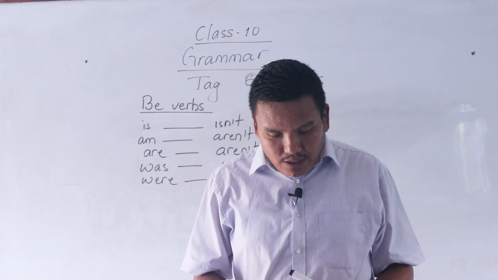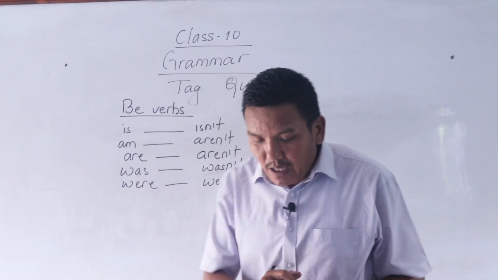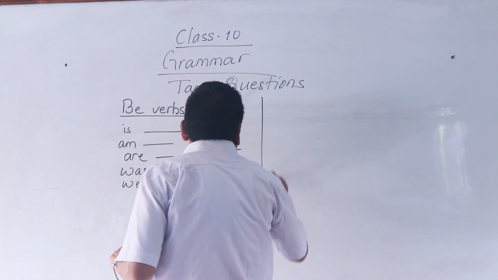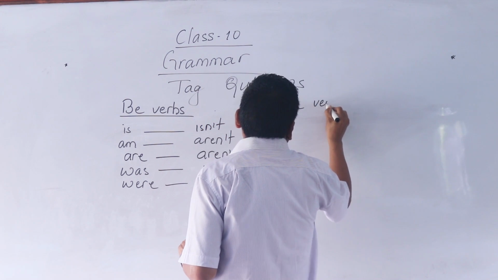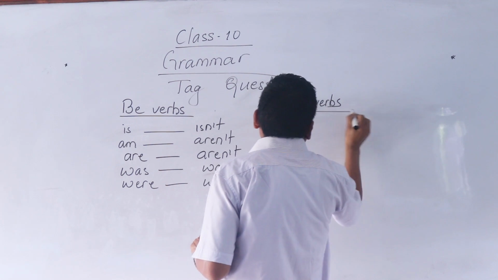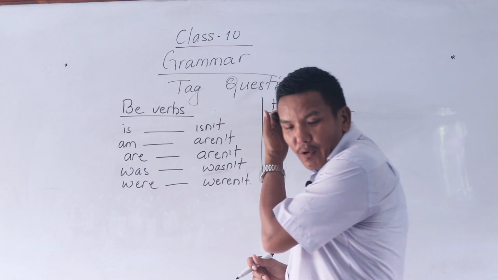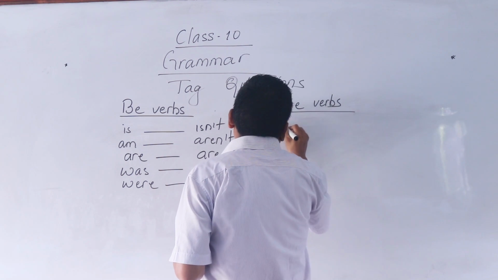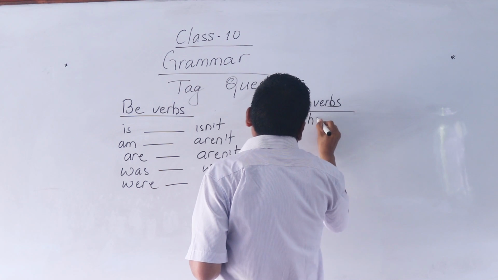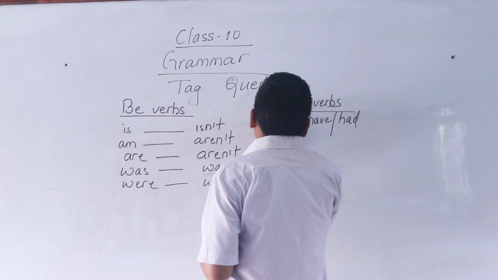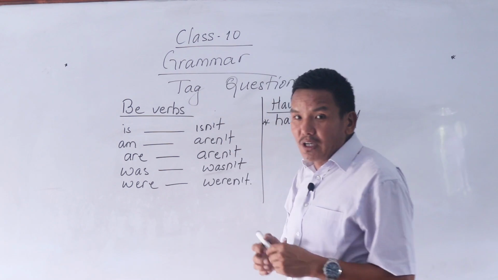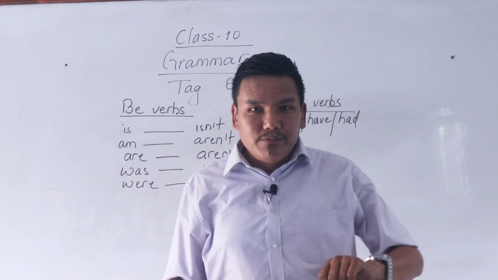Now, have verbs. We write has, have, had. These are the three forms of the have verb.